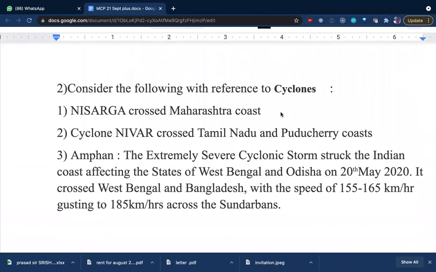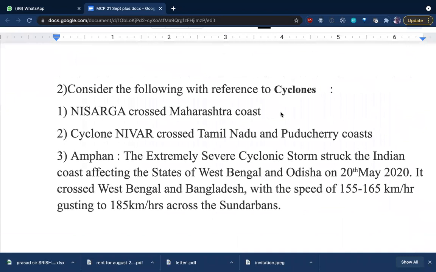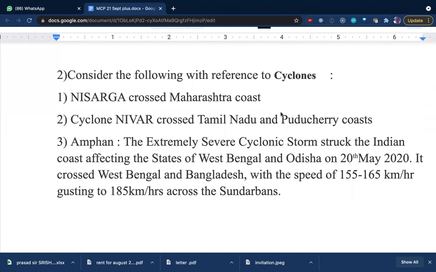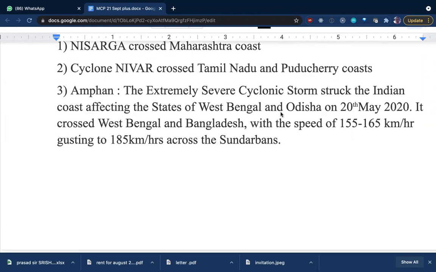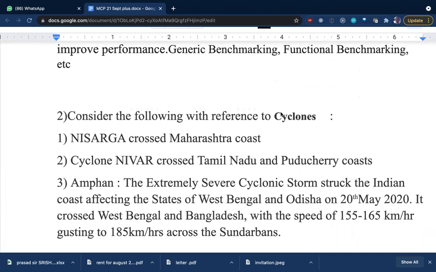Now, second question. This is with reference to cyclones. Every time we hear a new name for the cyclones, right? First point: Nisarga crossed the Maharashtra border. Cyclone Nivar crossed Tamil Nadu and Puducherry. Amphan struck Odisha and West Bengal, right? So how are these cyclones named?